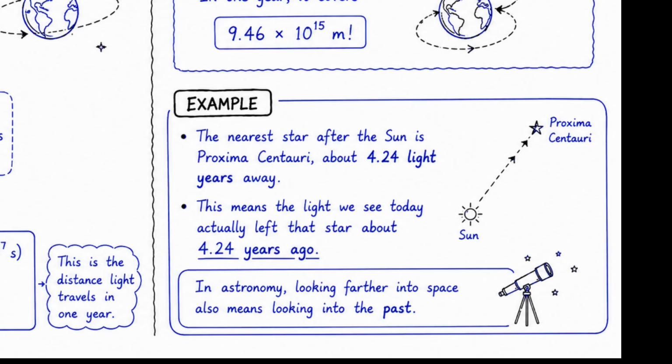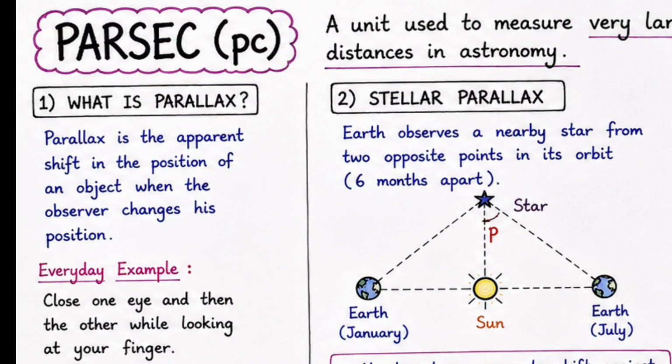This means the light we see today actually left the star about 4.24 years ago. In astronomy, looking farther into space also means looking into the past. So for measuring distances beyond our solar system, we use light year. The next unit in this category is parsec.